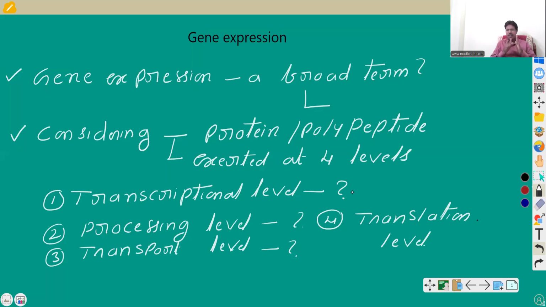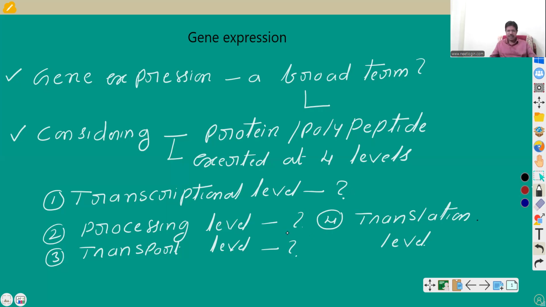Suppose you consider gene expression as protein production, that is, polypeptide formation. It is exerted at various levels, that is, 4 levels in case of eukaryotes. Because in case of the prokaryote, the transcriptional initiation itself is a predominant target site for control of gene expression, because the translation occurs in a single compartment. There is no demarcation of nucleoplasm and cytoplasm. Why? There is no nuclear membrane. So in case of the eukaryote, it is exerted at 4 levels.